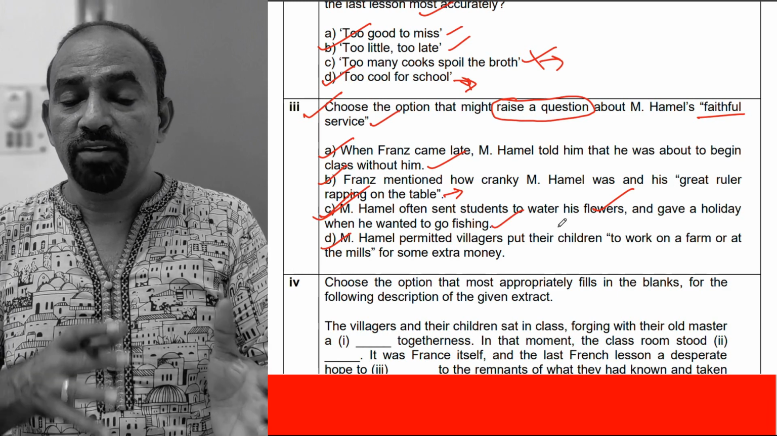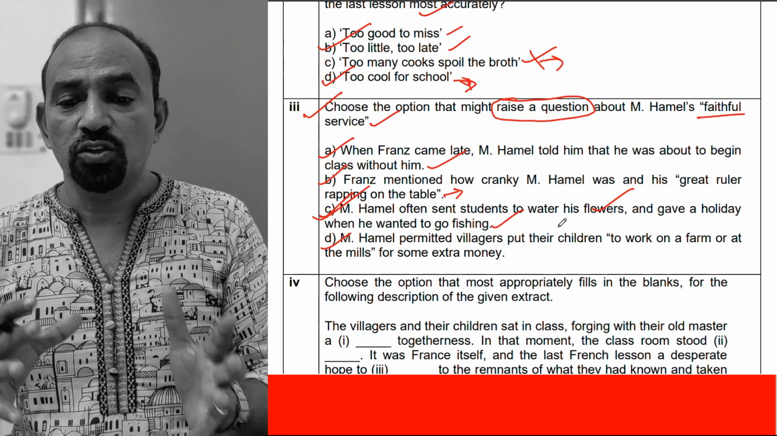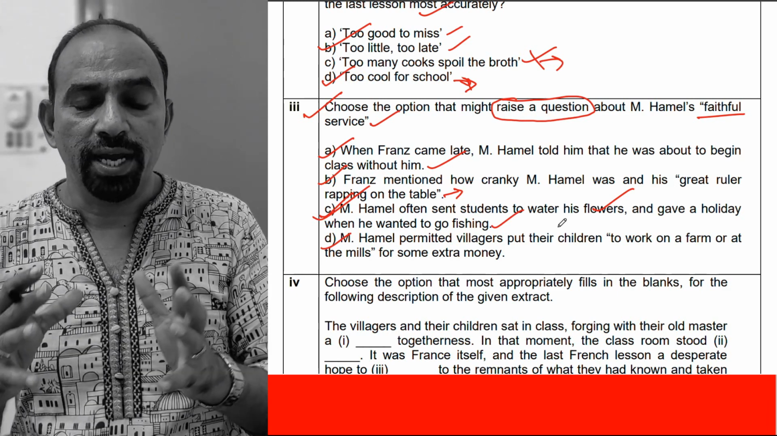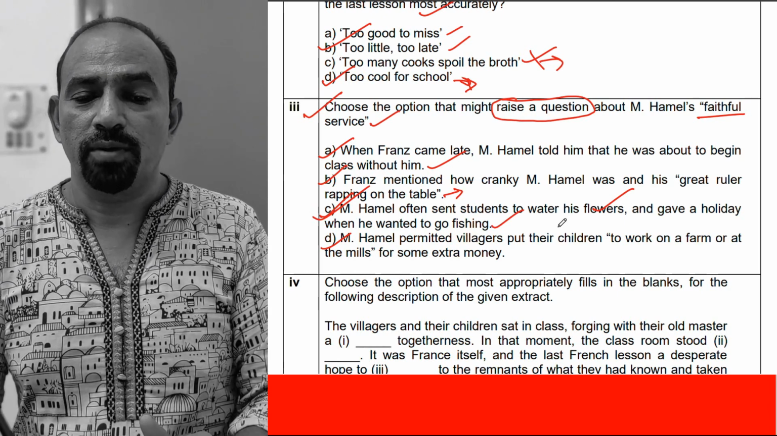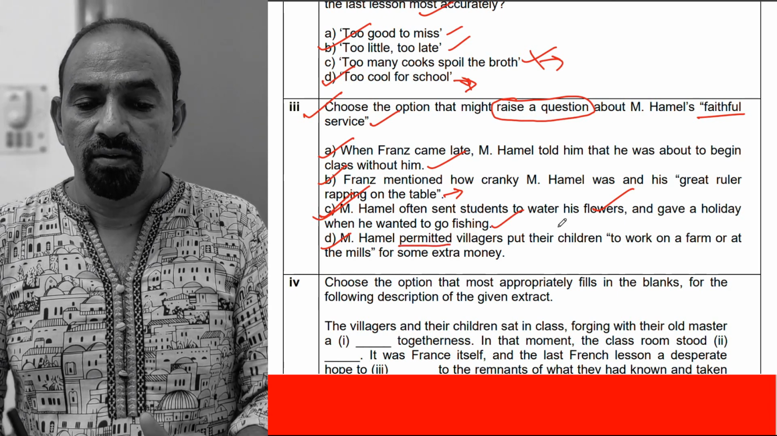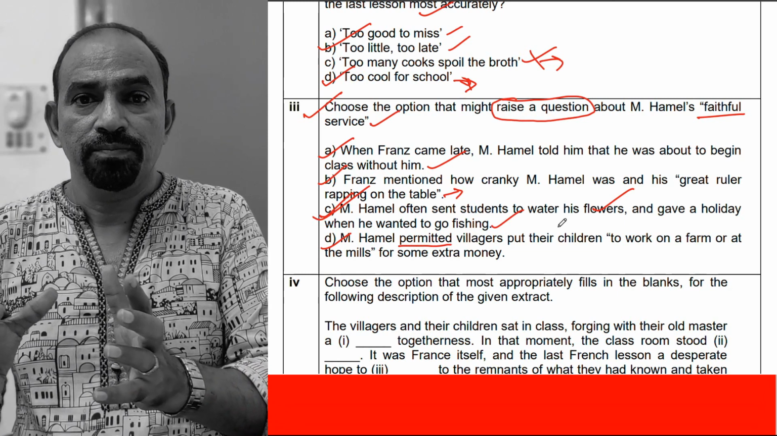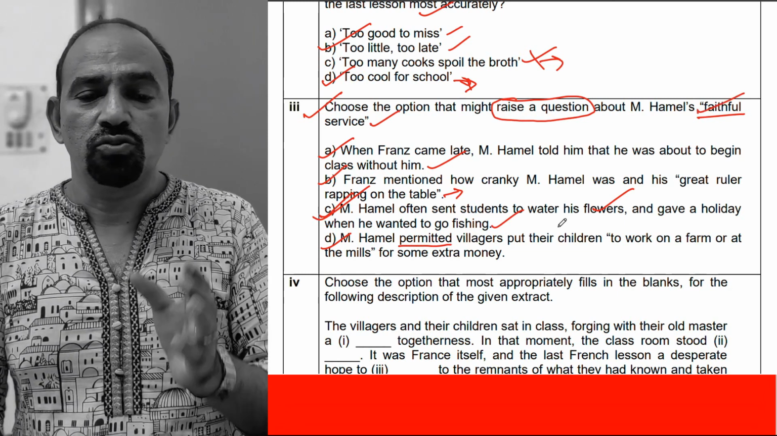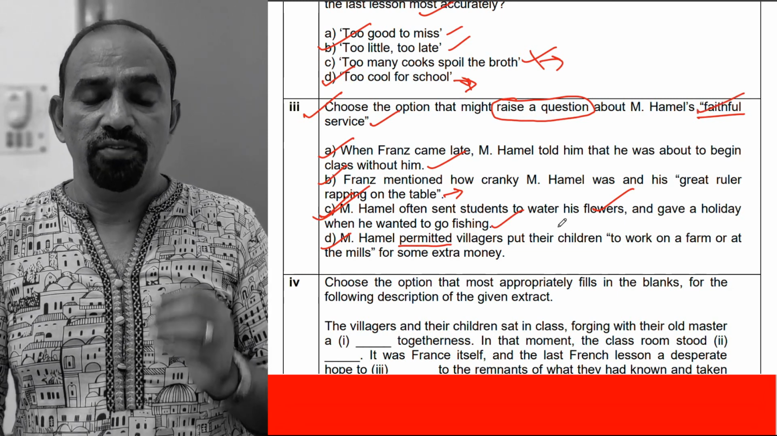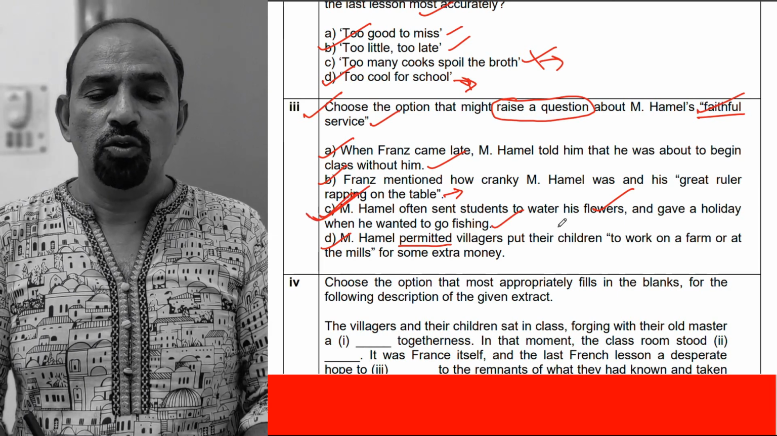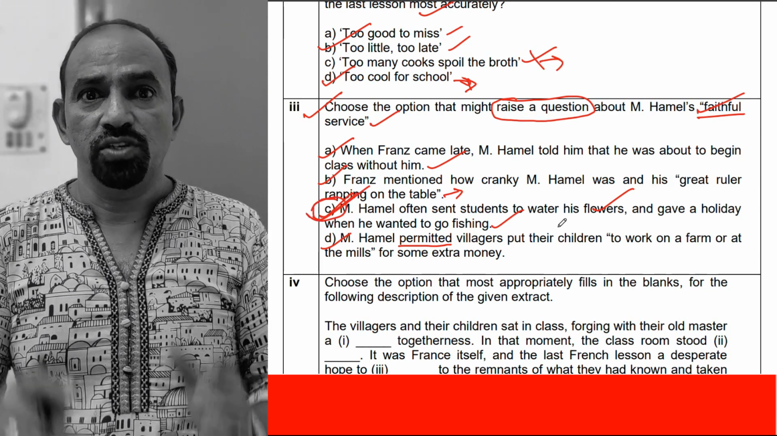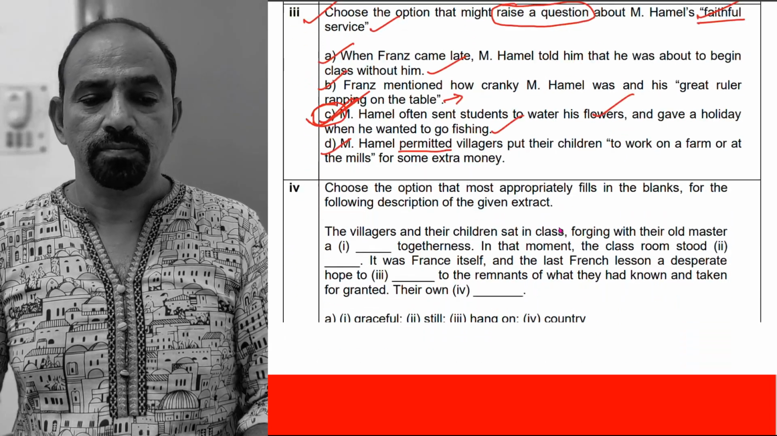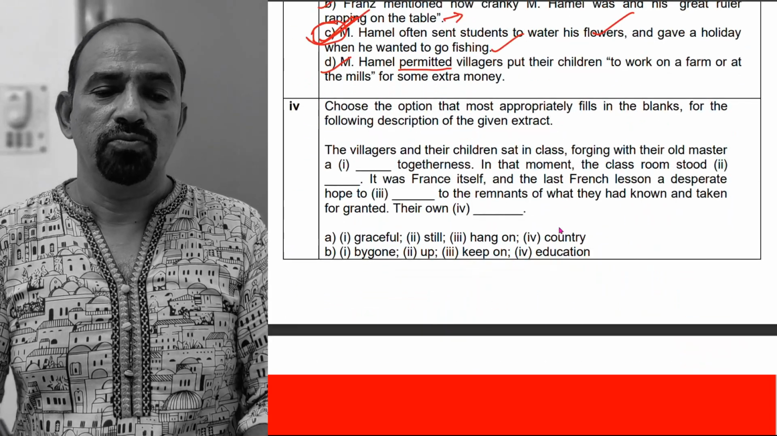Moshe Hamel permitted villagers to put their children to work on a farm or at the mills for some extra money. Would he permit? No. So that option is not suitable for this question, faithful service. So the right option here is C. C is the right option. Come to question number 4.